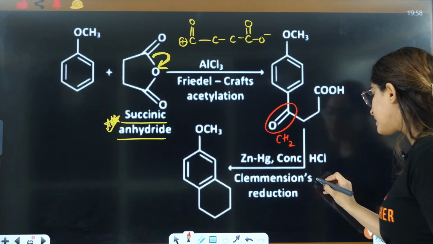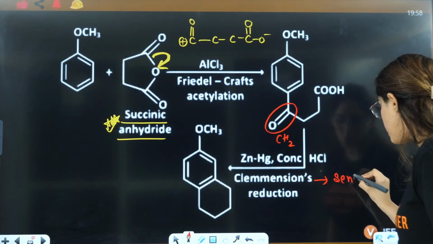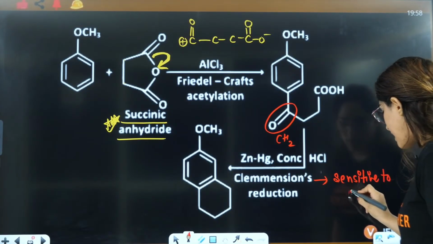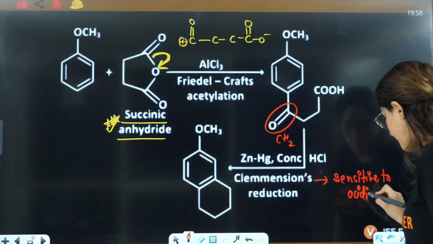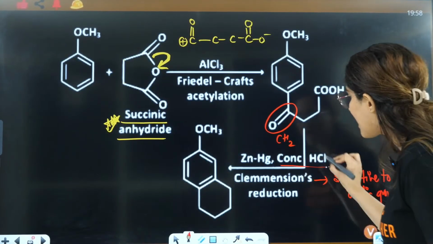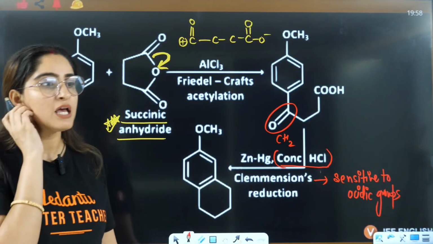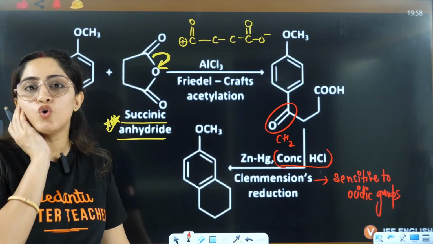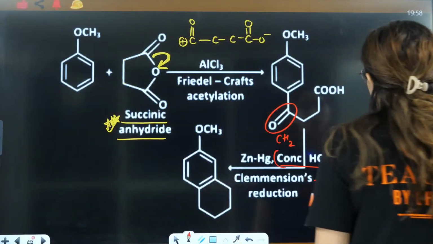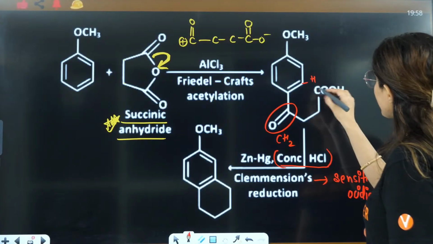Clemmensen reduction is sensitive to acidic groups, because here you have acidic conditions. If you remember, Clemmensen reduction is very sensitive to acidic groups, so that is the reason from here hydrogen and from here COH, this whole